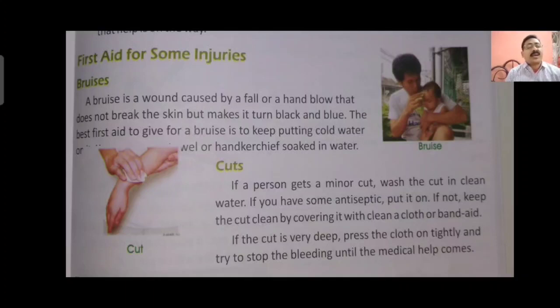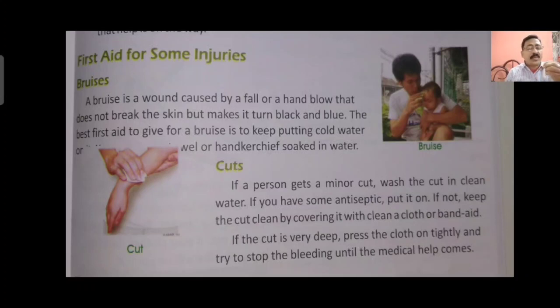If you find the cut is big, a major cut, please press it tightly with a band-aid or bandage. Tie it with cotton and bandage so that the flow of blood becomes less or stops.